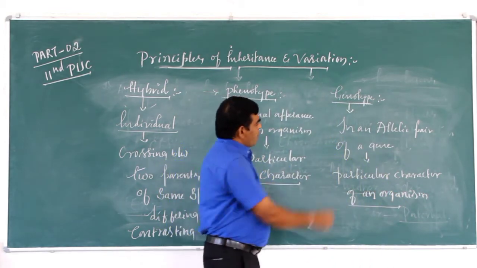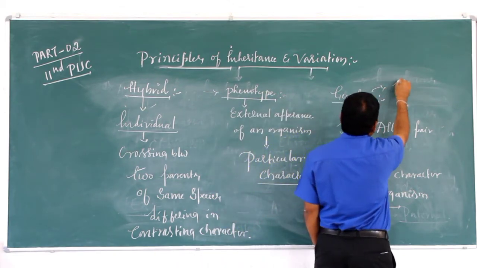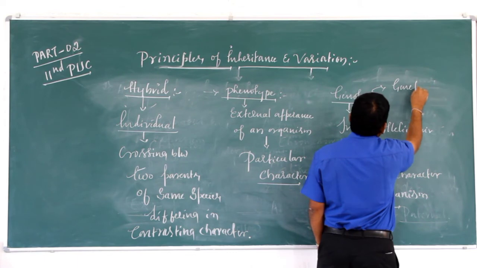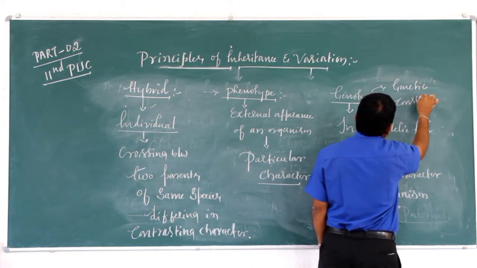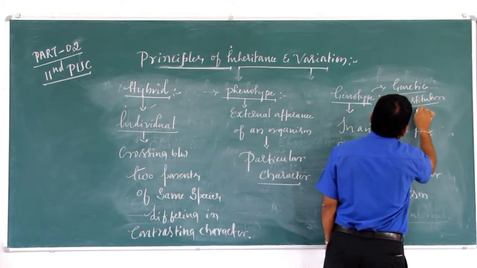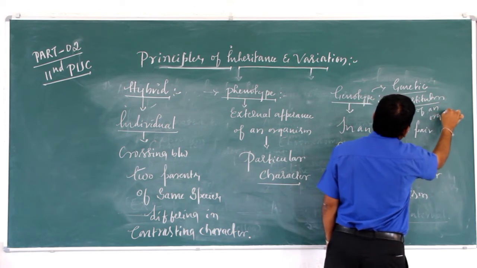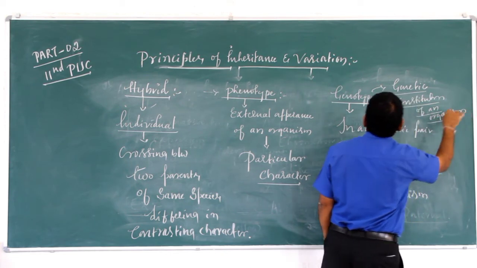It is also defined as the genetic constitution of an organism. The genetic constitution of an organism is also called genotype.